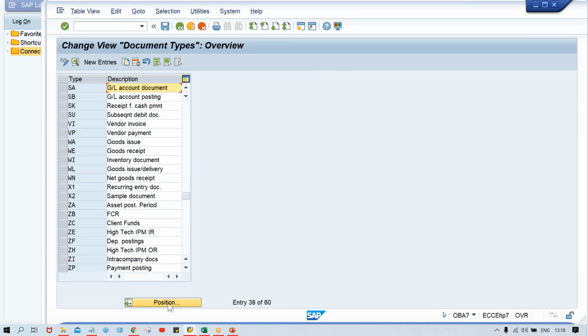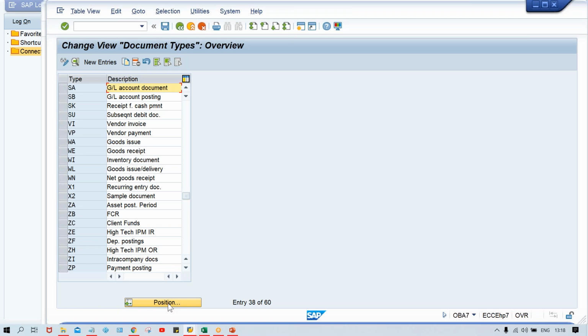I'll repeat again, no need to remember all the transaction codes, guys. While practicing, there are several transaction codes which are going to be used on a frequent basis, so you will be able to remember lots of them, and some of the transaction codes are used very rarely. So if you want to mug up, you can mug up just for your practice purposes itself. It is not at all important from an interview point of view. Why? Because neither transaction code nor path, nothing is going to be asked by people.